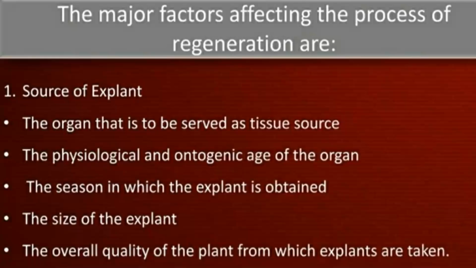Now, the second is we should be able to know its physiological condition or its ontogenic age. It should be young enough. It should be able to tolerate all the conditions provided in the lab, and we should know in which season we have taken it. So we have to take the explant in a growing season only, because at that time the meristematic cells are very active. They will be able to give the best organogenesis result under in vitro conditions. Even the size of the explant matters. All the qualities of the explant play an important role in organogenesis.